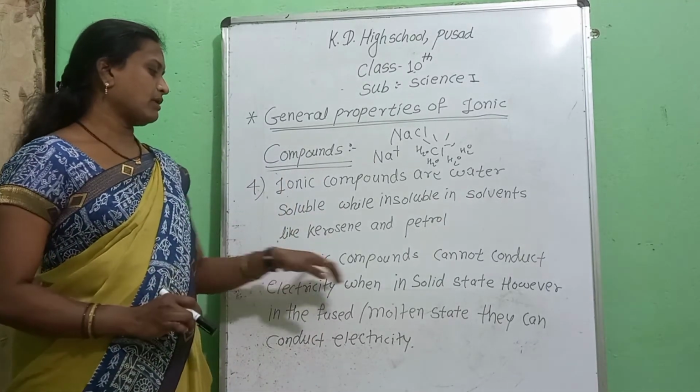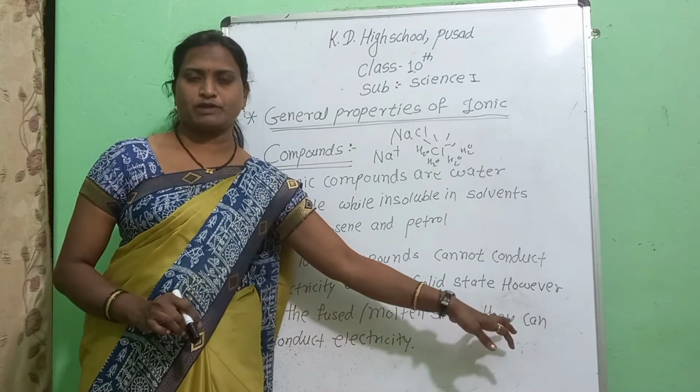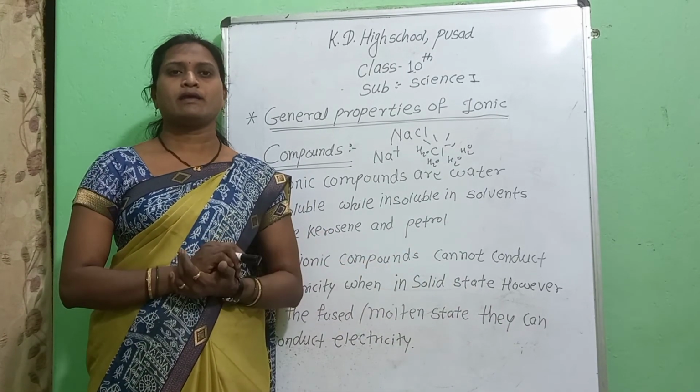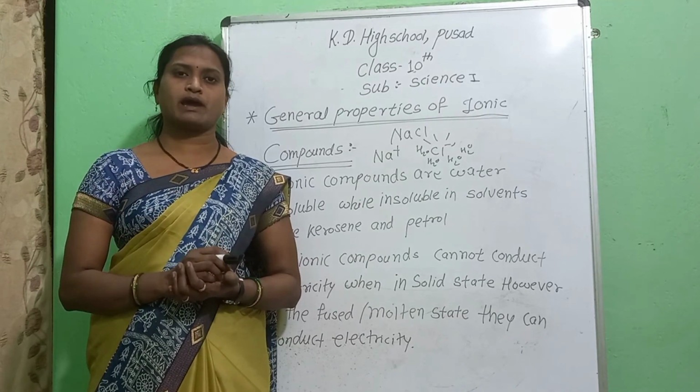That's why ionic compounds are good conductors of electricity when they are in fused or molten state, while they are bad conductors of electricity when they are in solid state.